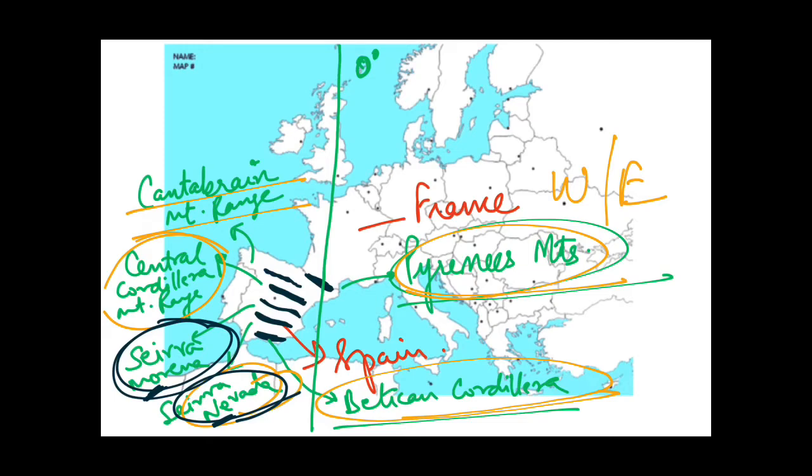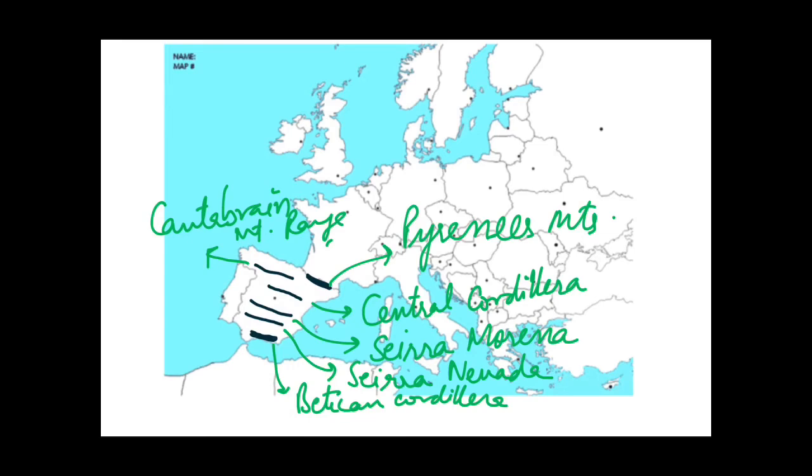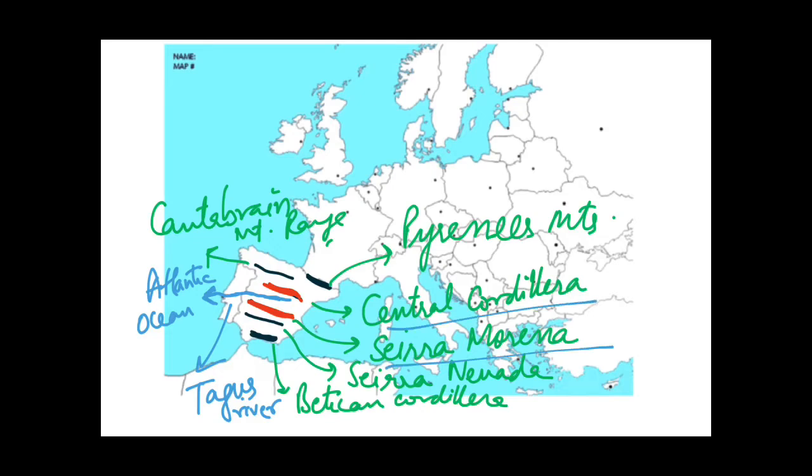Let's see this map. These are the 6 mountain ranges of Spain, and this is the Central Cordillera mountain range, and this is Sierra Morena, and in between these a river originates, that is the Tagus river. It originates somewhere here, flows through Spain, and this is Portugal, and then it flows into the Atlantic Ocean. So this Tagus river flows through 2 countries, Spain and Portugal, into the Atlantic Ocean, and it originates in Spain between the Central Cordillera and Sierra Morena mountain ranges.